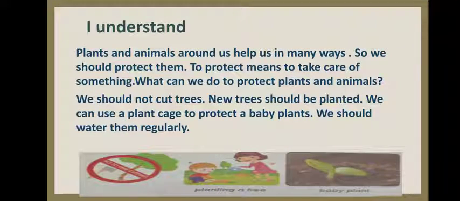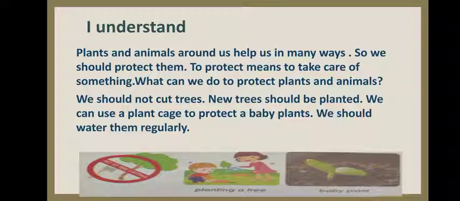Plants and animals around us help us in many ways, so we should protect them. To protect means to take care of something. What can we do to protect plants and animals? We should not cut trees. New trees should be planted. We can use a plant cage to protect a baby plant. We should water them regularly.